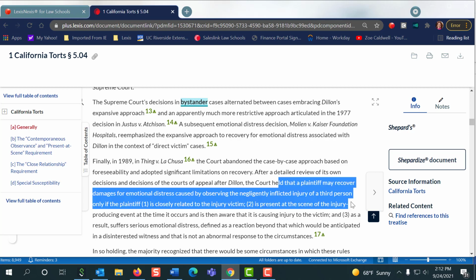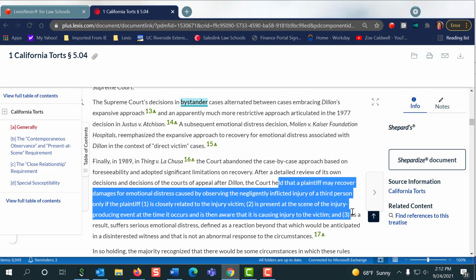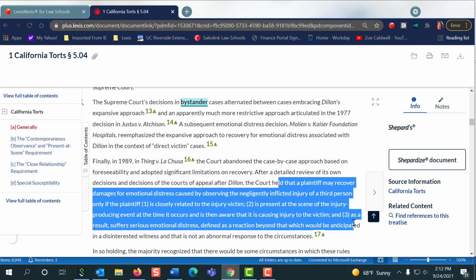It's actually numbered. The plaintiff may recover damages of emotional distress by observing the negligently inflicted injury of a third person only if one, that person is closely related to the victim, two, that person was present when the accident occurred, and three, they suffered emotional distress. Okay, so let's say two and three we easily hit, right? I mean, they were there. They've had stomach problems ever since the accident. They can't sleep at night. So now we really just want to know, is that sibling closely related enough to the victim?